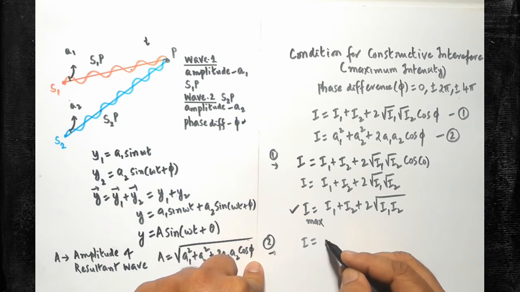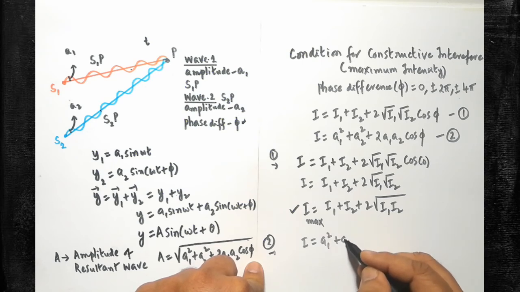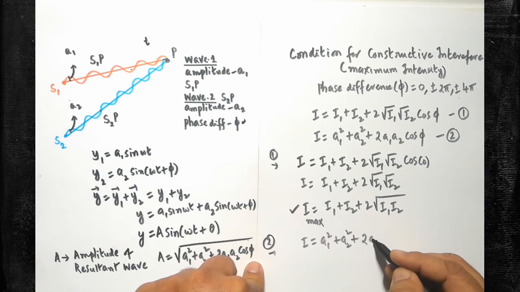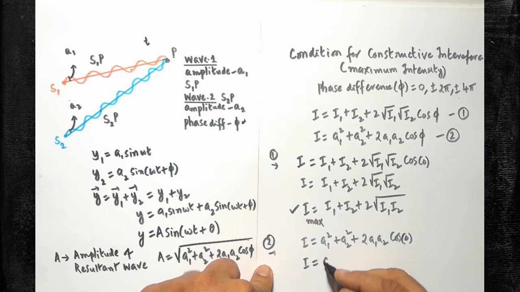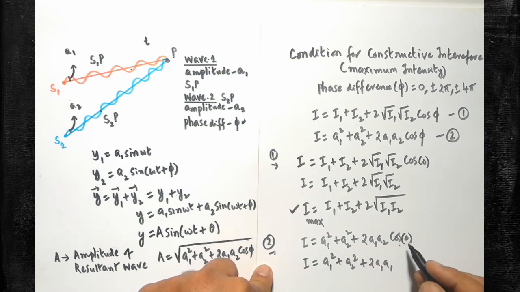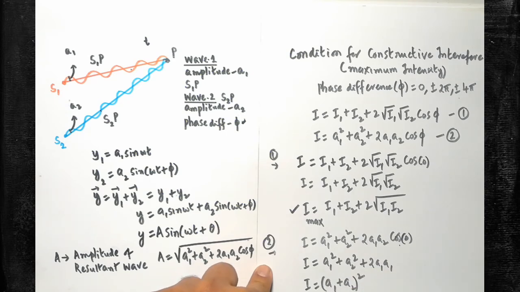I is equal to a1 square plus a2 square plus 2a1 a2. Instead of cos pi, substitute 0. So I is equal to a1 square plus a2 square plus 2a1 a2, and cos 0 is 1. Therefore this can be simply written as (a1 plus a2) whole square. Are you clear? So this one also gives you the maximum intensity.